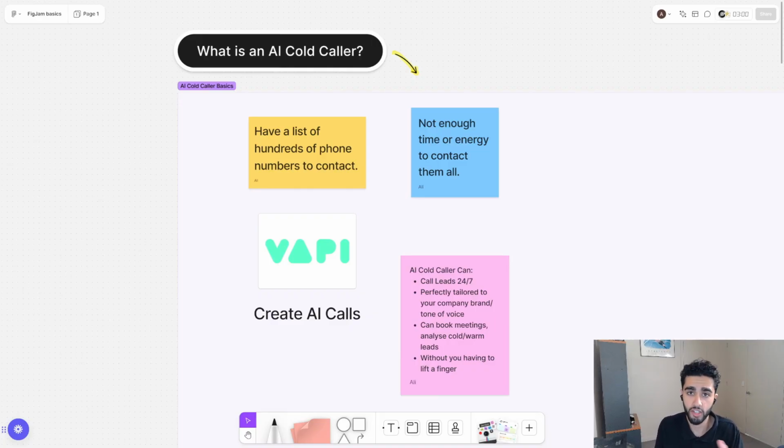So before we actually get started, I wanted to quickly emphasize for anyone who doesn't really understand, what is an AI cold caller? And it can be a few things. So number one, Vapi is going to be our core phone calling software to actually make these phone calls. And I'm going to show you what that looks like in a second if you've never seen it before.